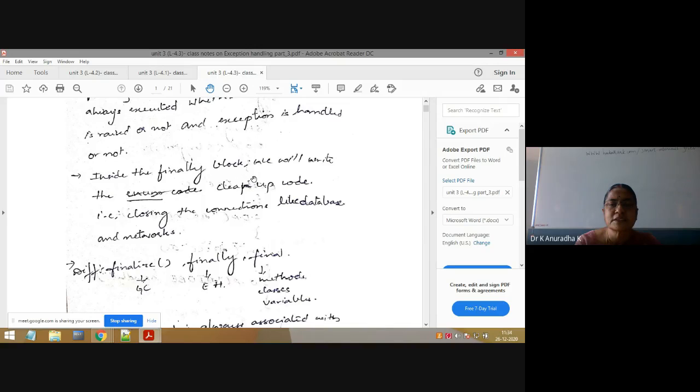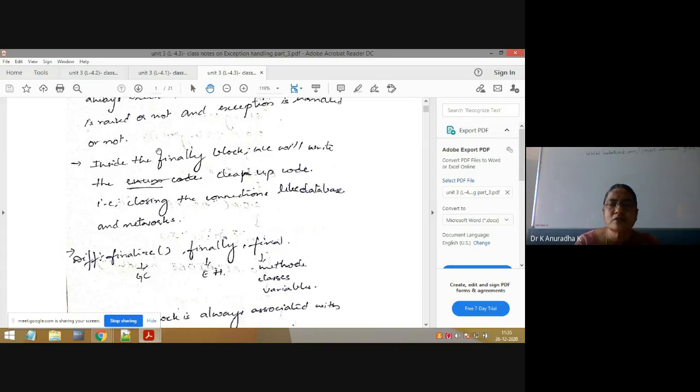In the same way, inside the finally block in exception handling, we will write the cleanup code to close the connections which are opened.